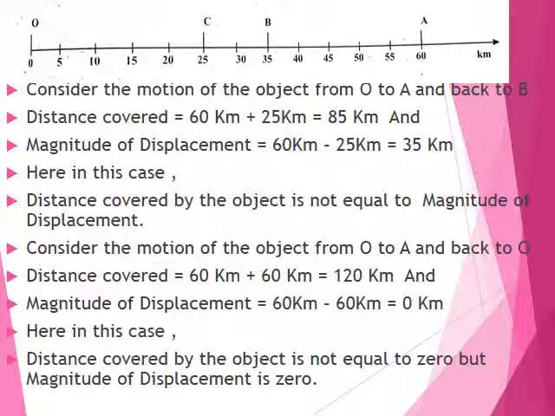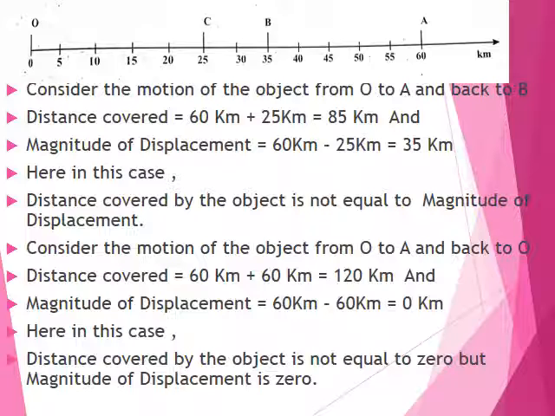Now see here the third example. Consider the motion of the object from O to A and then back to B. Again I am repeating, the motion of the object from O to A and back again to B. So now the position of the object is at B. So if you think about the distance covered, O to A means 60 km and A to B means 25 km, that equals 85 km.